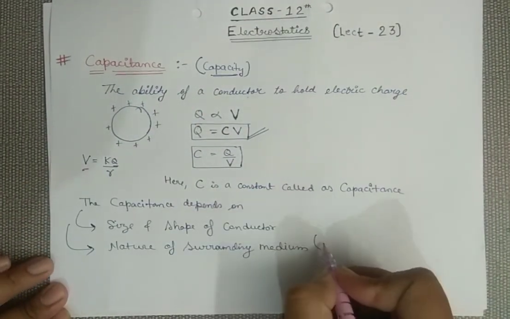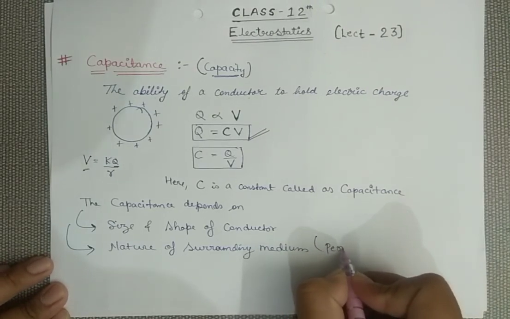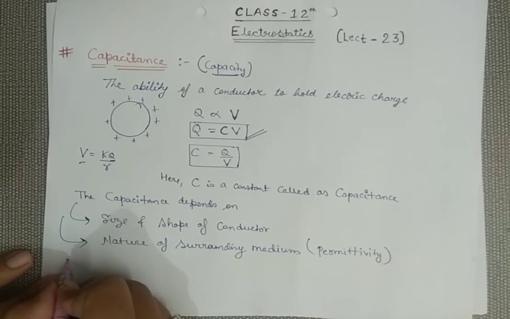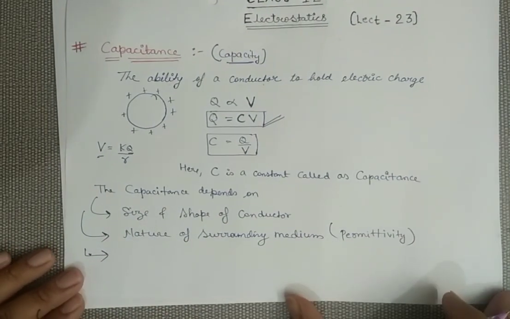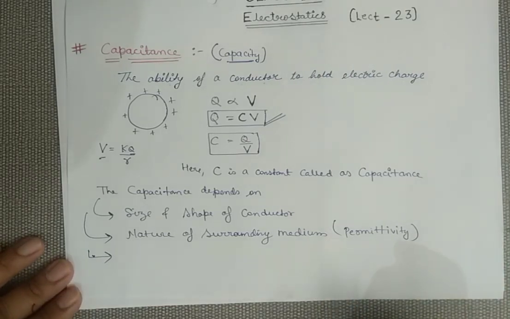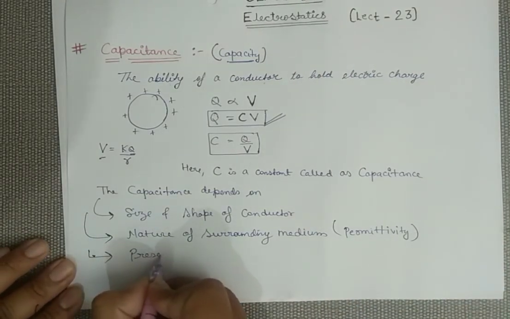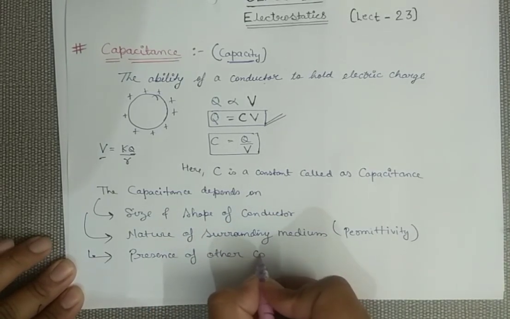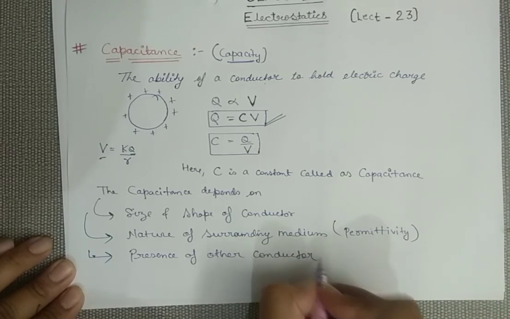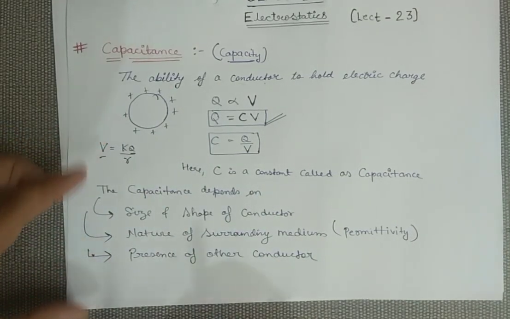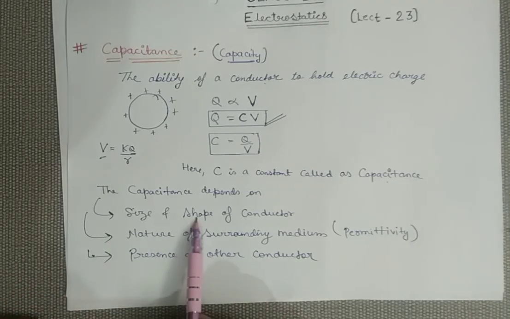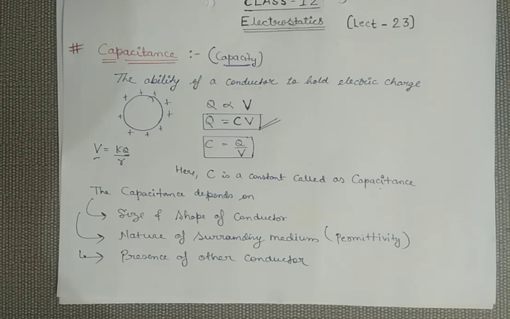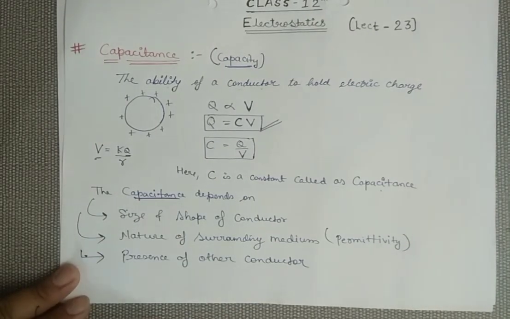With this term I basically mean permittivity, that is epsilon naught. The third point is the presence of any other conductor in its neighborhood. If another conductor is present here, then its value will be affected. So these are the three factors on which your capacitance basically depends.